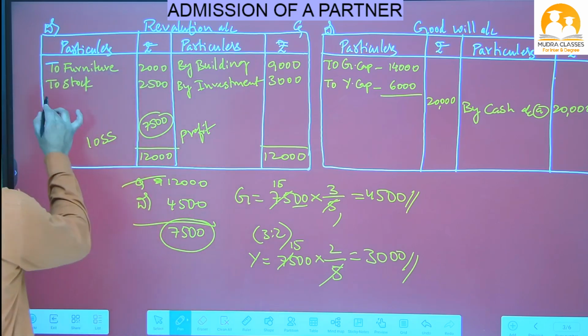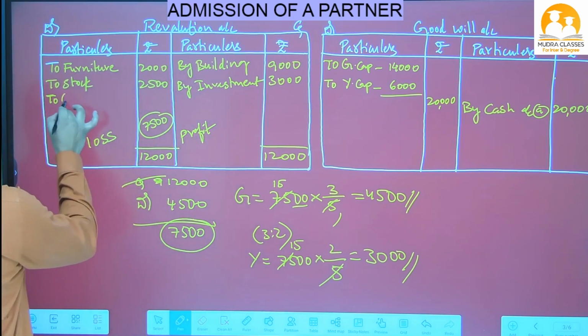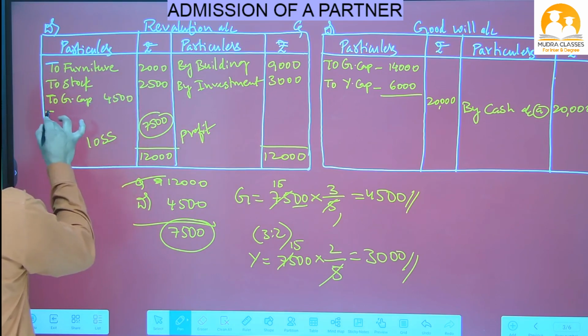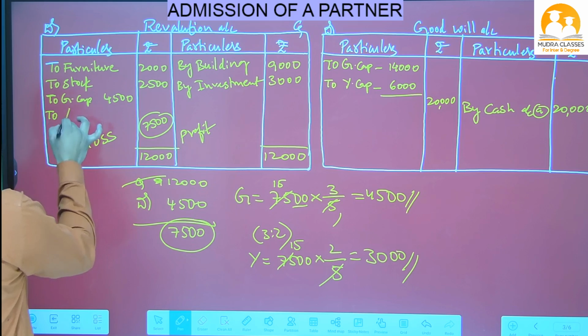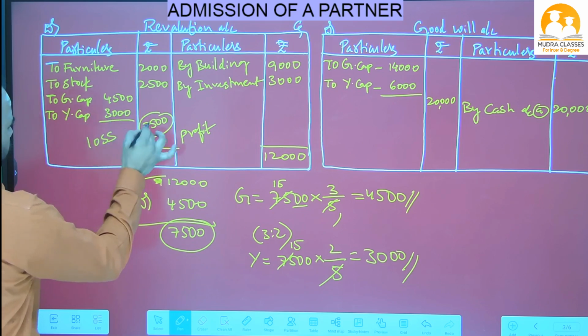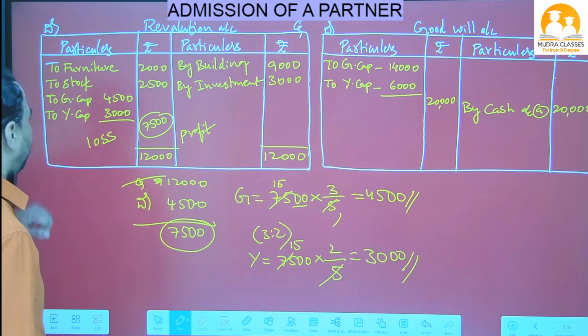So here we will write to Ganga capital 4,500 and to Yamuna capital, okay, 3,000 rupees. If you add these two, you'll get 7,500. This is a profit, beta.